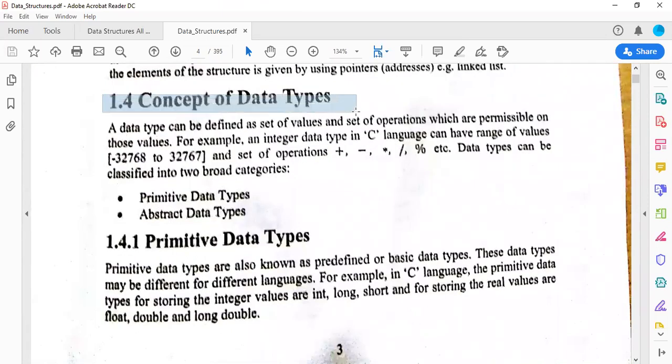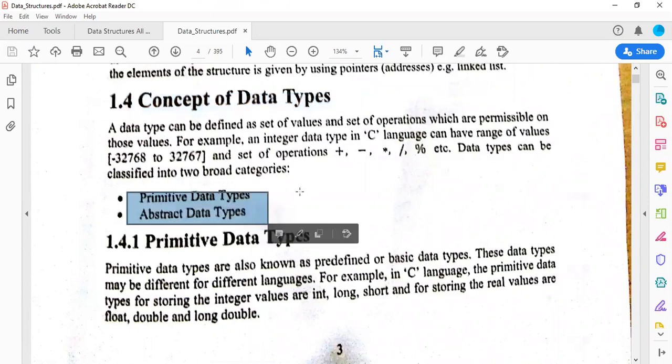So while discussing the concept of data types, it can be divided into two types majorly. Primitive data types, that will be your initial kind of data types, and second is abstract data types. What are abstract data types? Basically, when we refer to any data type as an abstract data type, we don't have to think about its implementation. We are just using that data type instead of its implementation.